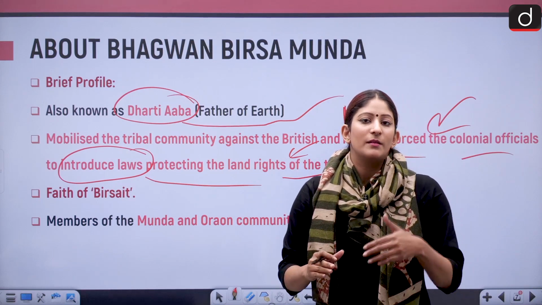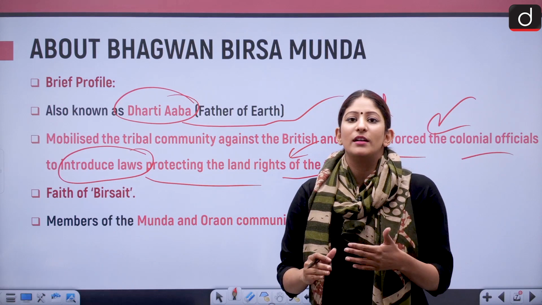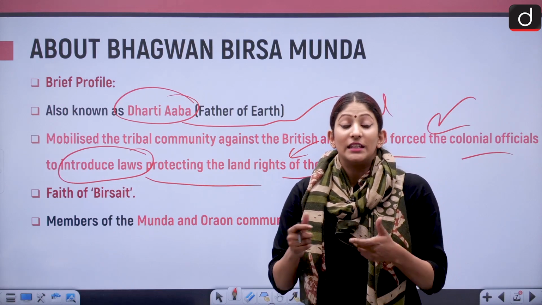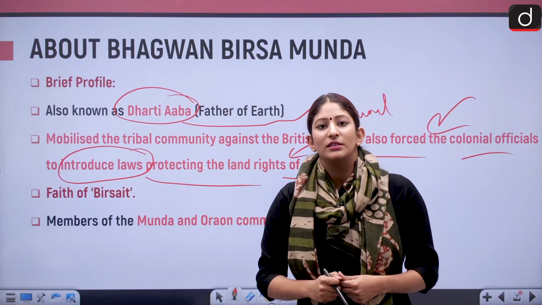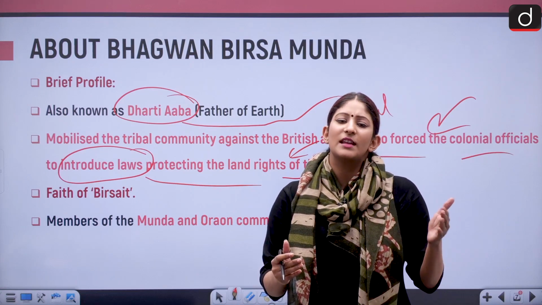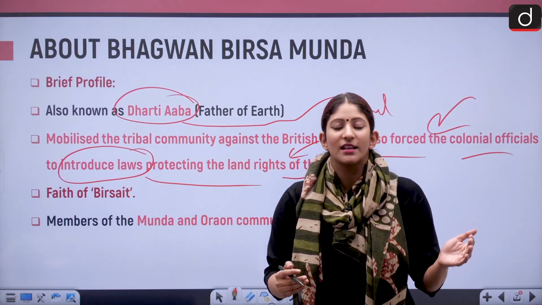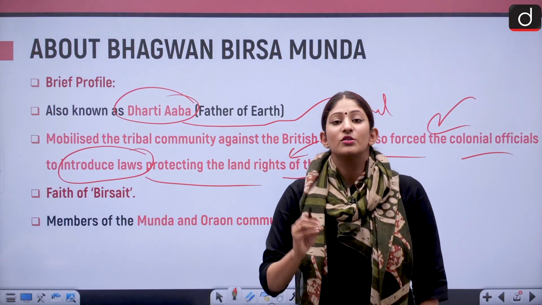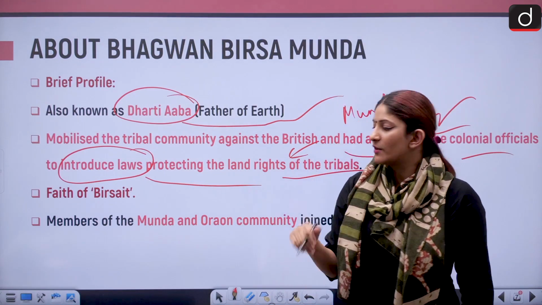Without any thought for the traditional structure, they kept on selling their lands to outsiders, who were known as Dikus. So the entire rebellion was against the Dikus.